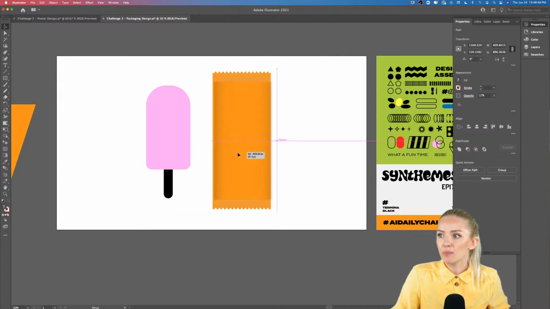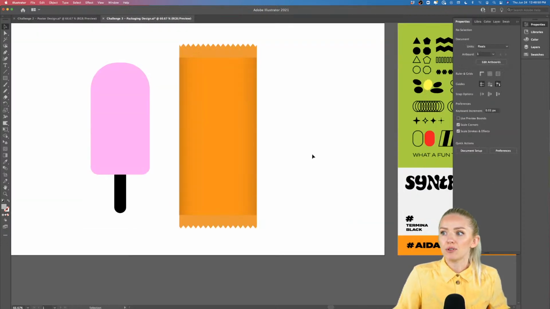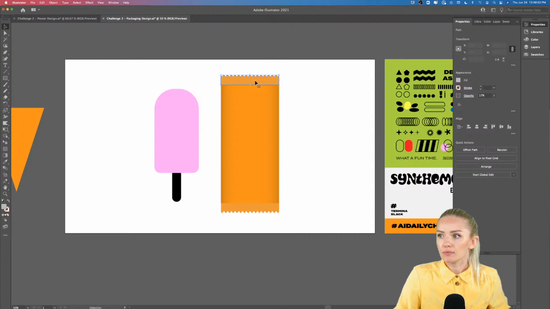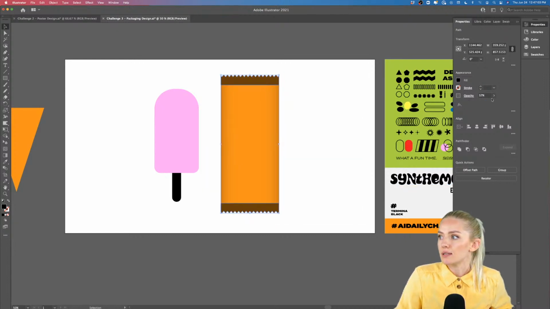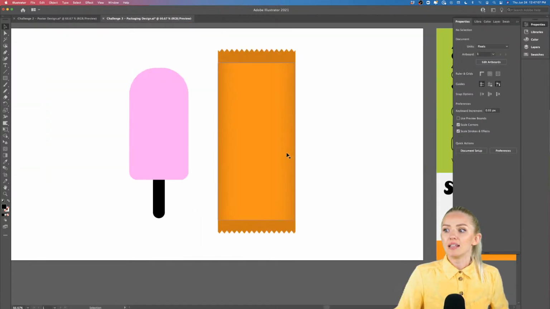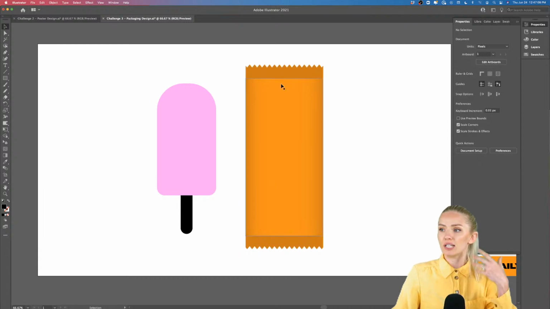This is going to give our packaging an effect of three-dimensionality, right? And we can still go in here and adjust the opacity for these and make it just a little bit darker, okay? And now the color for that, of course, has to be black too. Black is the shade, and we're going to make it almost, yeah, like that. Now look how cool and how realistic our mock-up looks.